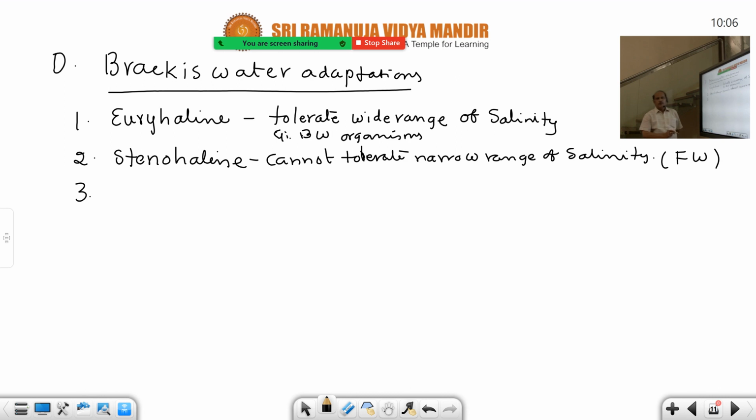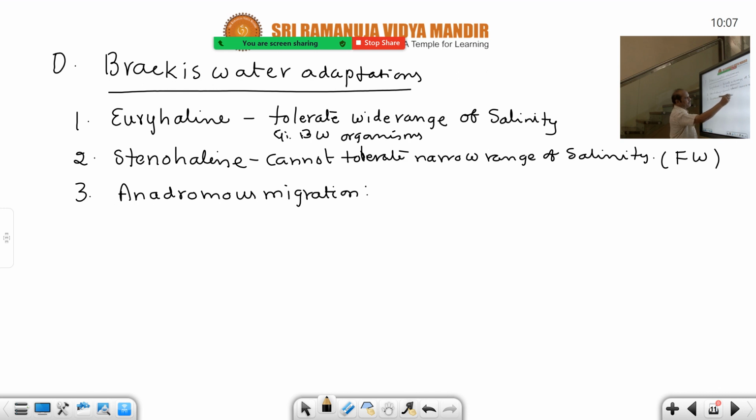So this euryhaline organisms can tolerate any change in the range of the salinity variations. That is wide range. Wide range means any range in the change of salinity variations can be tolerated by euryhaline. Best example, brackish water organisms. For example, they exhibit this anadromous migration and catadromous migration for breeding purpose.